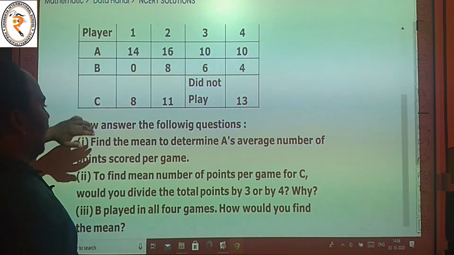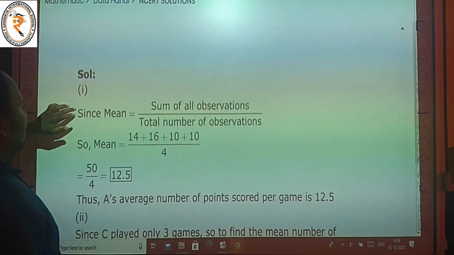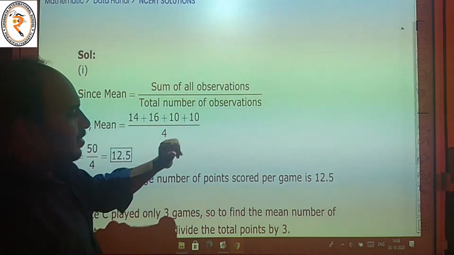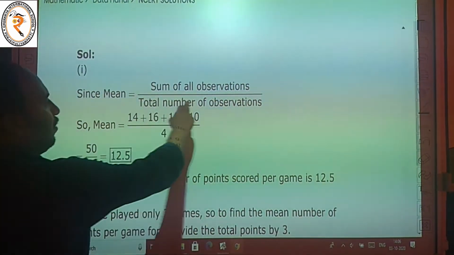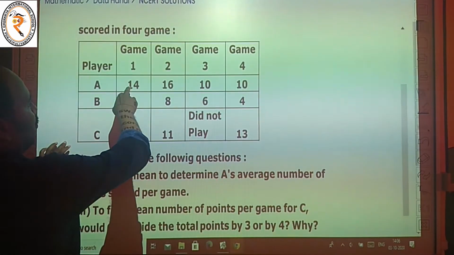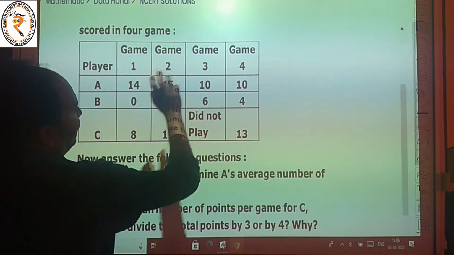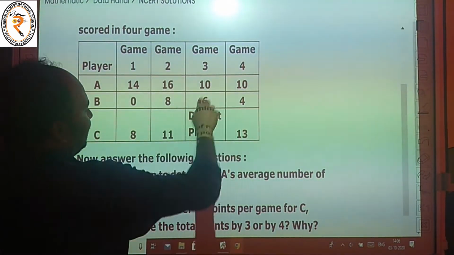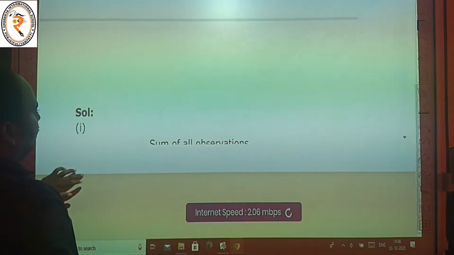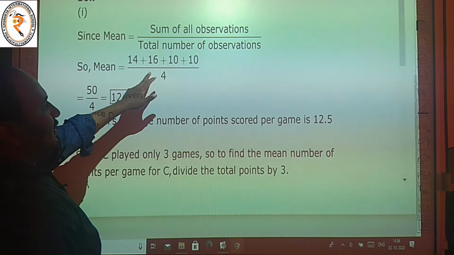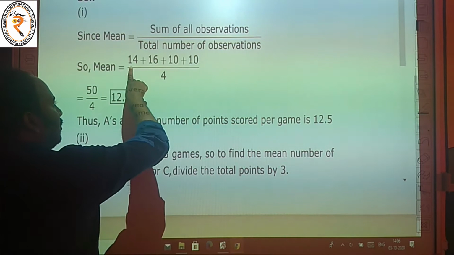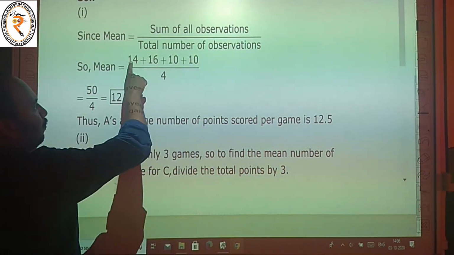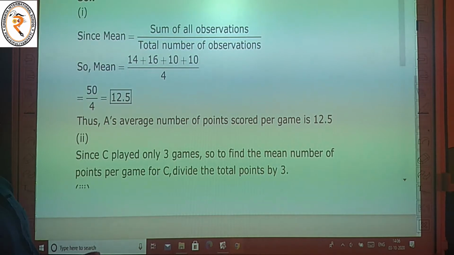Player A's scores are 14, 16, 10, 10, and the total number of observations is 1, 2, 3, 4, so 4.